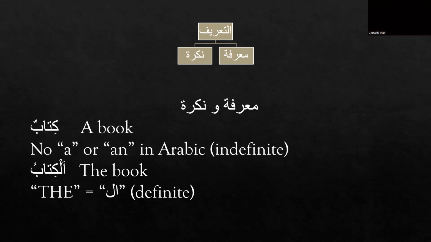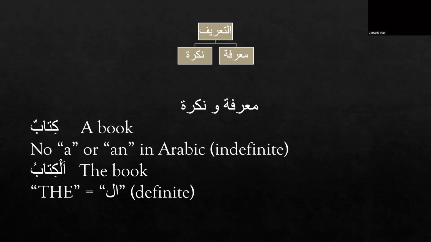Kitabun, kitaban, and kitabin all mean a book. Now, as you can see here, al kitabu, the book, and al is showing the definite. So how do we say the book? When we are talking about a specific book, we have to say al kitabu, which means the book, as you can see in the slide.